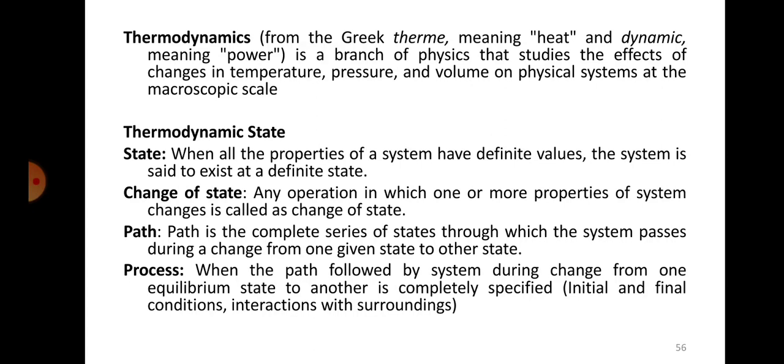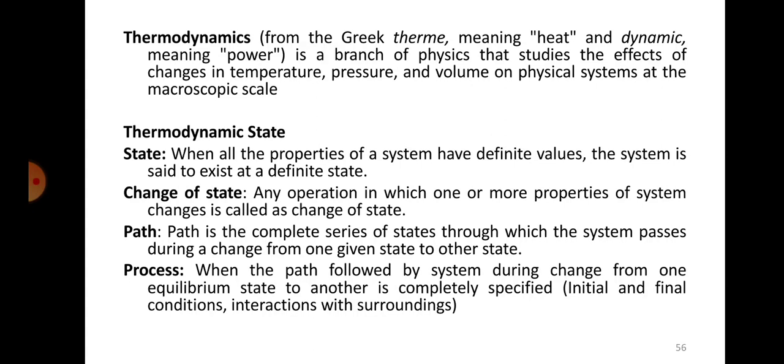Okay. So next one is path. So path is the complete series of states through which the system passes during the change from one state to another state. So I hope you understand. For example, from point 1 or path from state 1, as I was giving an example of heating the water. So state 1 will be at room temperature and pressure and certain volume. So when you go to state 2, your pressure changes, temperature changes and volume has changed. Right, that is second state. So state 1 was different, state 2 was different, and then change from 1 to 2 is called as change of state.